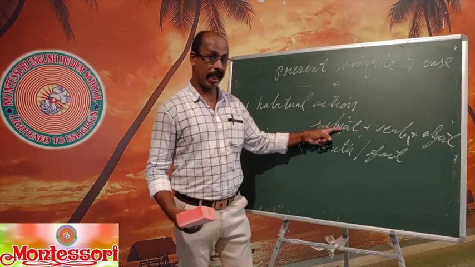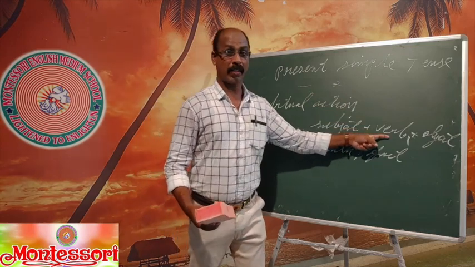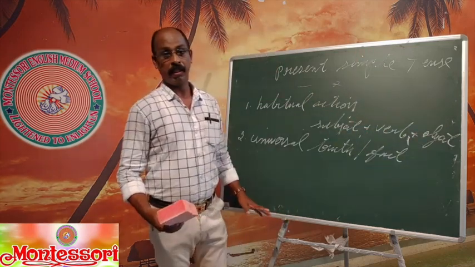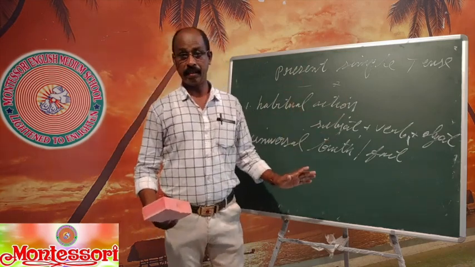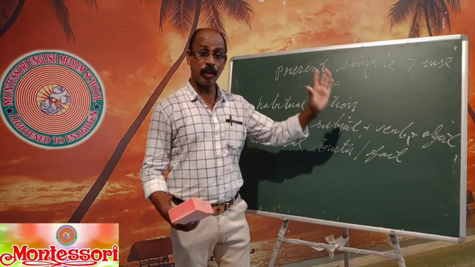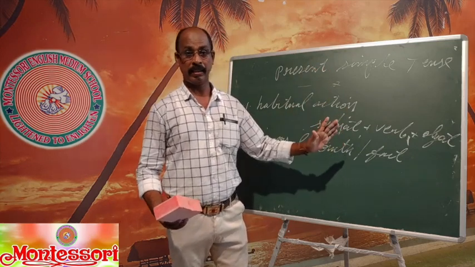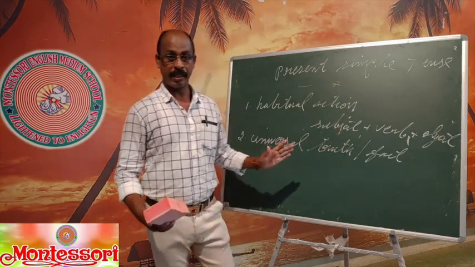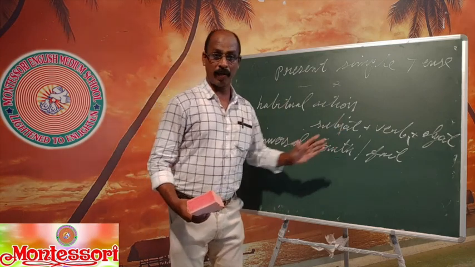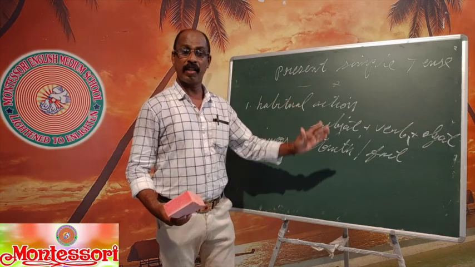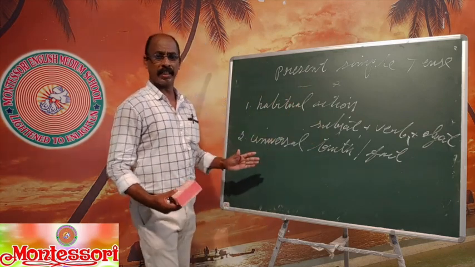Remember the formula: subject plus present form of the verb plus object. Every time the subject and object are the same, the verb changes. So make sure that you use only verb 1. Have is verb 1. Has is verb 1. Do is verb 1. And we have a number of main verbs.